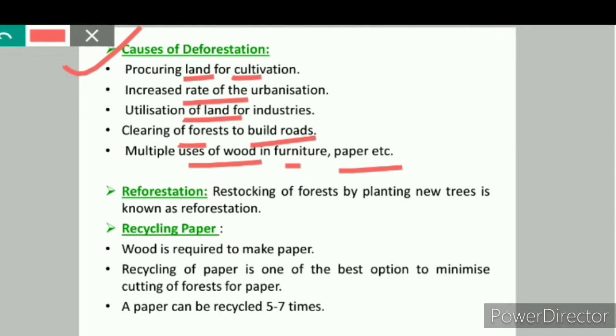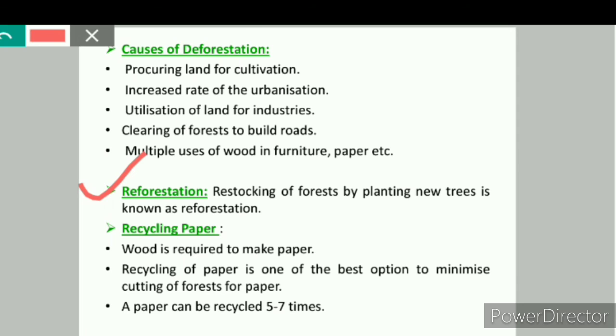But deforestation has many negative impacts. It leads to soil erosion, it leads to change in the climatic conditions, and it also leads to destruction of the natural habitat of the animals. So what is the solution to deforestation? The only solution to deforestation is reforestation.